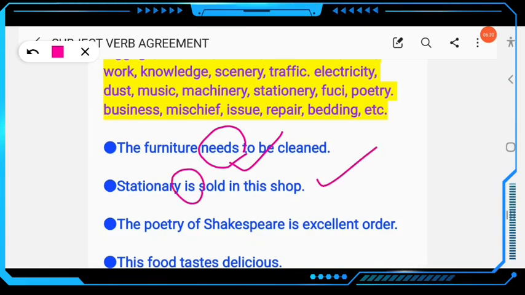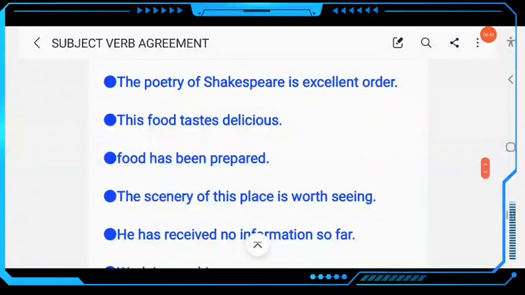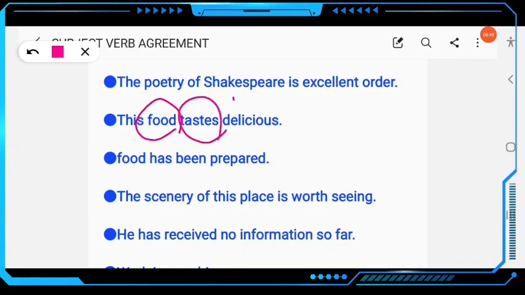The poetry of Shakespeare is excellent. Here the verb will be singular. Then next, the food tastes delicious. As you know, this is uncountable, so here singular verb will be used. Food has been prepared. As you know, this is uncountable, so the verb must be singular.